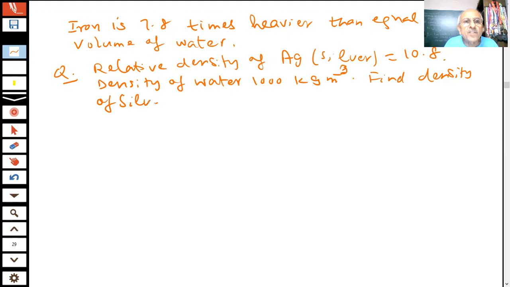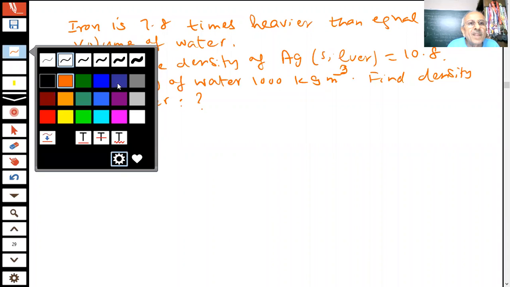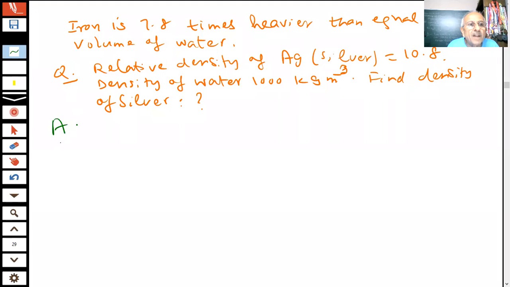You have to find the density of silver, students. So how will you find this? This is a question which was given in the paper. So what will you do? What is the formula?